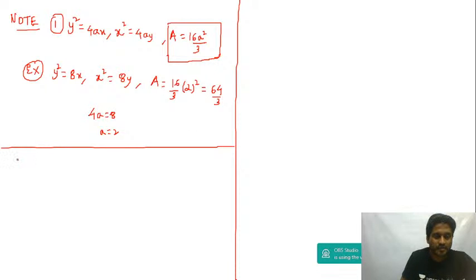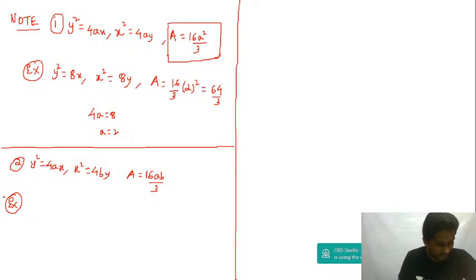Then result number 2. When you have y square is equal to 4ax and x square is equal to 4by, the area will be equal to 16ab divided by 3.